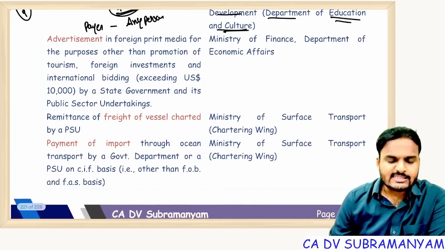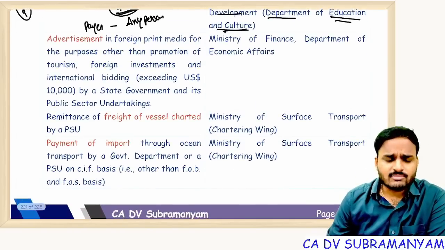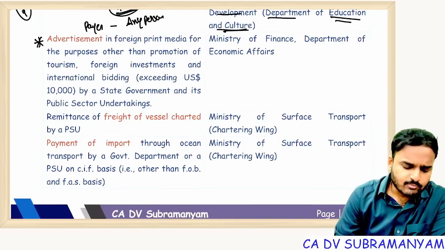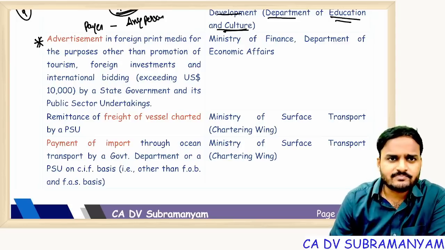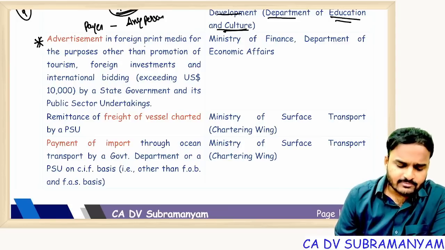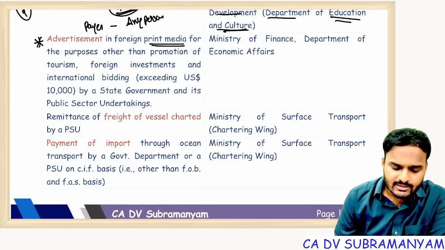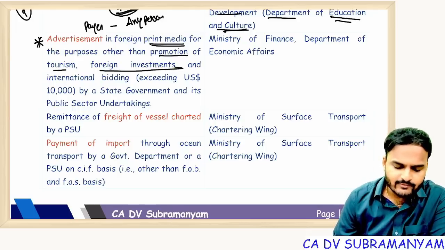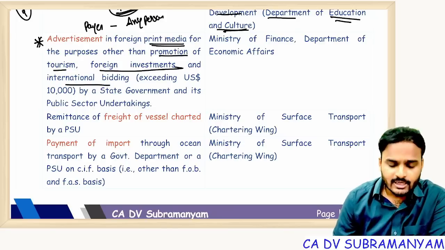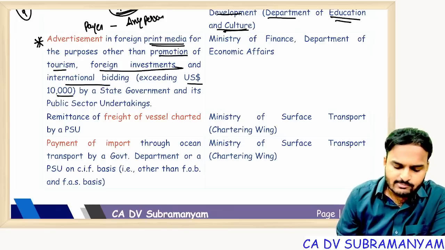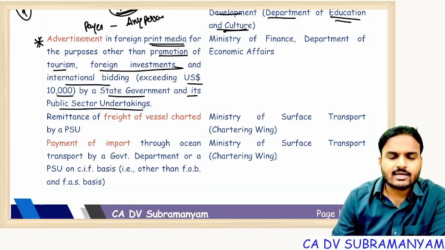Next, advertisement. Another tricky point, if my guess is correct, this point can be tested in the upcoming examination. Advertisement in print media for a purpose other than promotion of tourism, foreign investments, international bidding, exceeding $10,000, by a state government and its public sector undertakings.